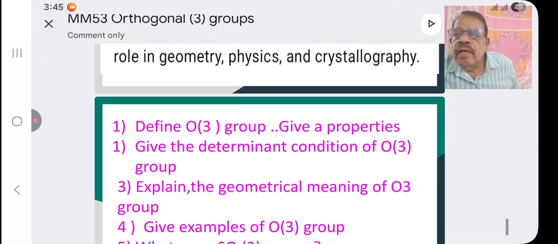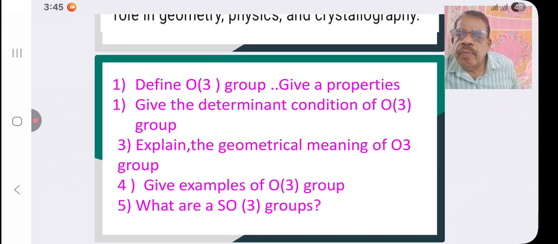That is all with your O3 group. With this, the topic is over. Now comes a question paper. A question paper containing all the long answer type questions will be given. 10 questions I will give, and if you study all the 10 questions, you can write the examination well. The 10 selected questions are given here, and we will see them in the next class.